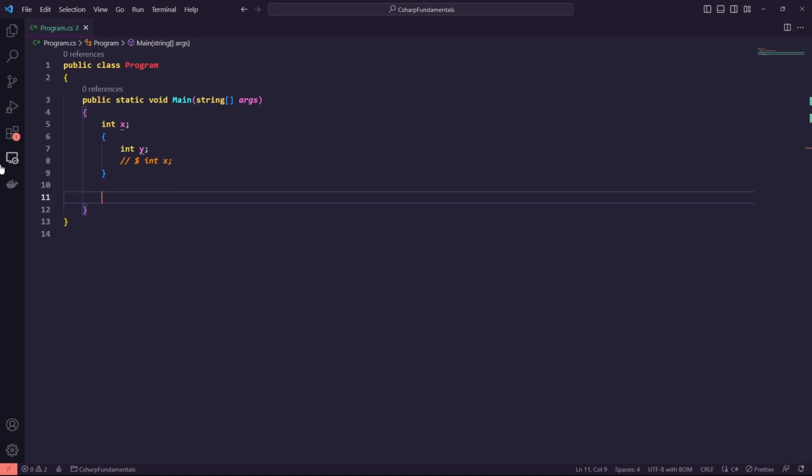Let's say we want to create another example. Let's say int y. That is pretty okay because it's in another scope. If I'm not putting it like this, because if I do that, it will give me an error. But now they are in separate blocks of code and they're not exchanged.